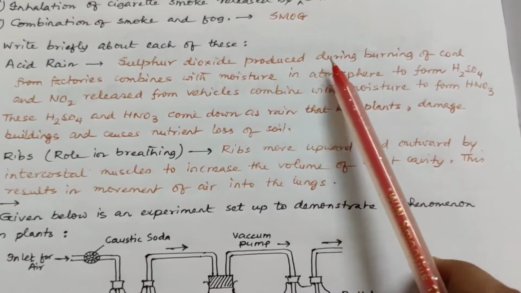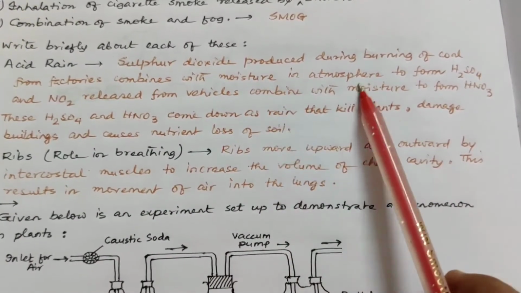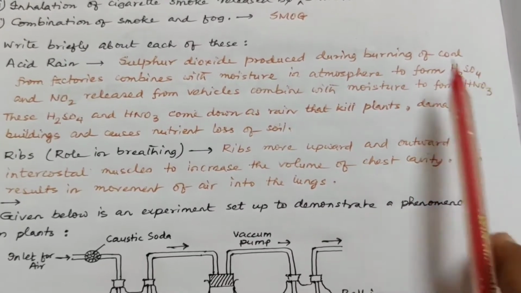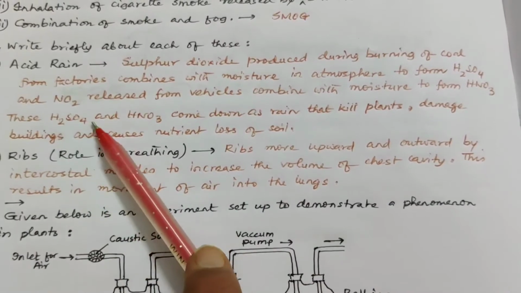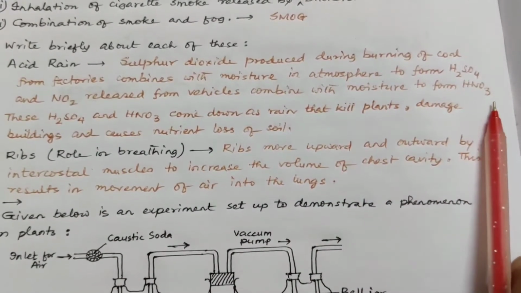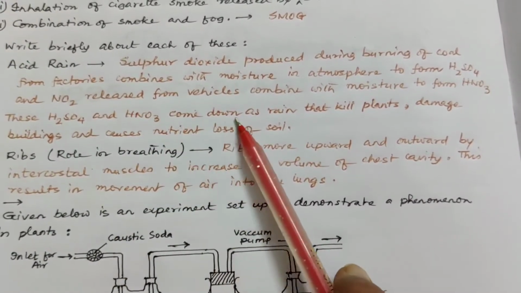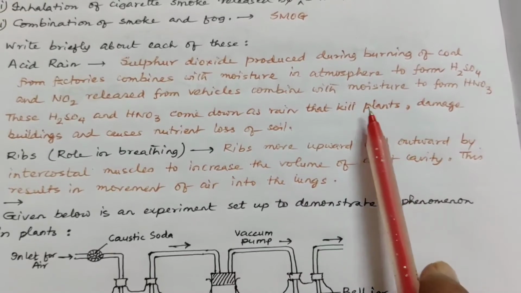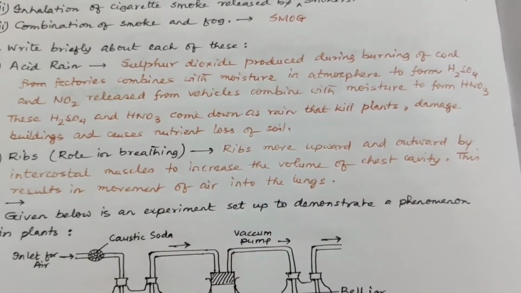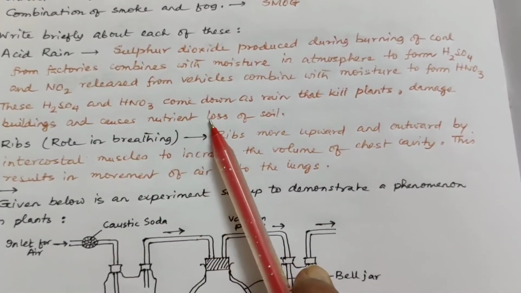Sulfur dioxide produced during burning of coal from factories combines with the moisture in the atmosphere, means precipitation, to form sulfuric acid, and nitrogen dioxide released from vehicles combines with moisture to form nitric acid. These sulfuric acid and nitric acid come down as rain that kills the plants, damages the buildings, damages the crops, causes damage to the soil, etc., and causes nutrient loss of soil.